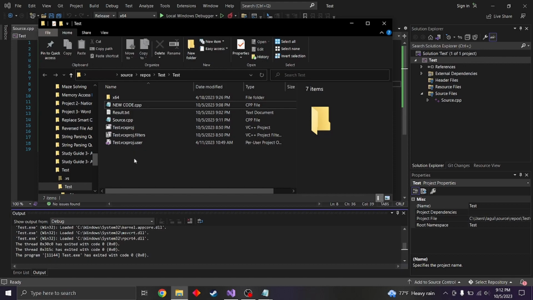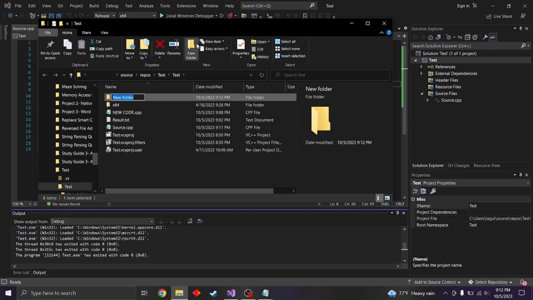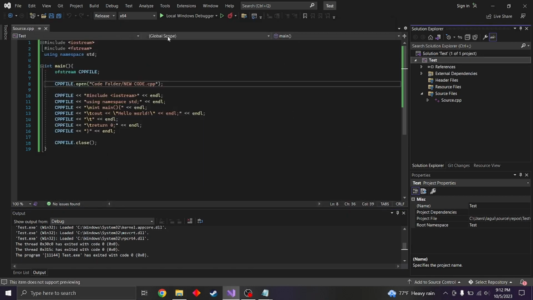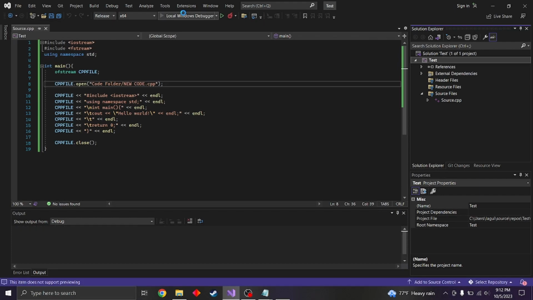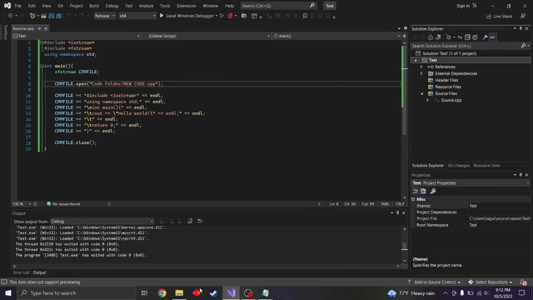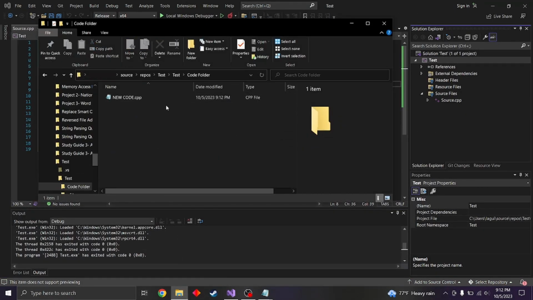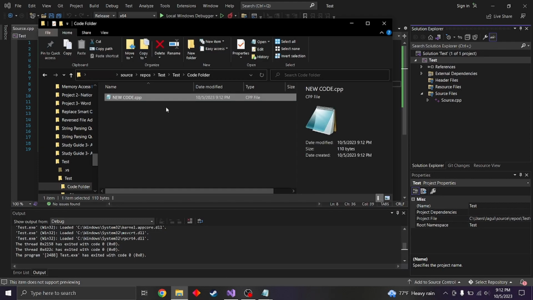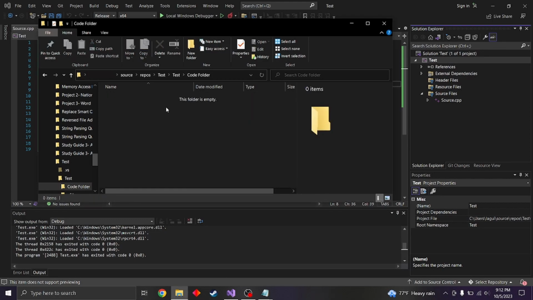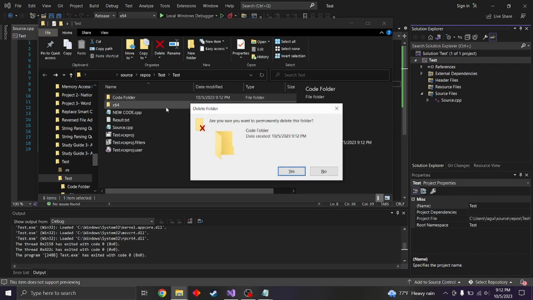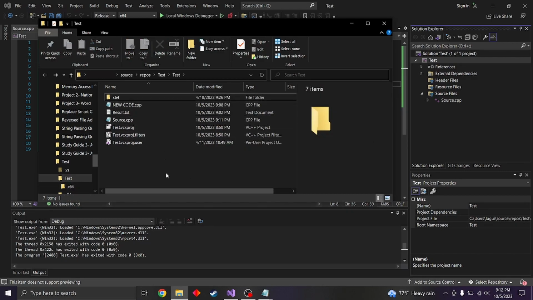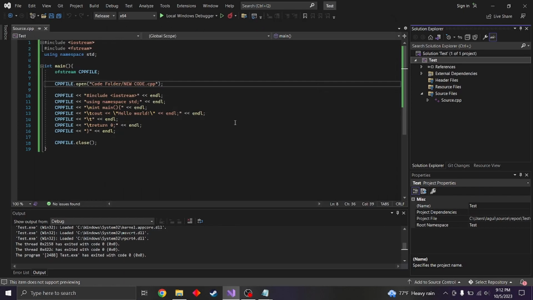Doing this actually, well, it didn't look like it did anything. So let's call it code folder. And now you have it over here. So what happened here is it looks like the folder did not exist, so it just didn't do anything. Once we made the folder, it added in there.